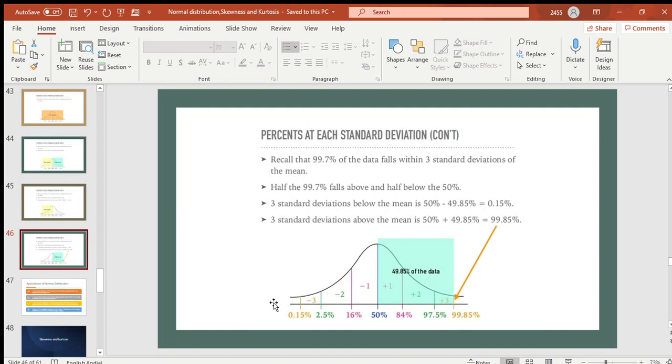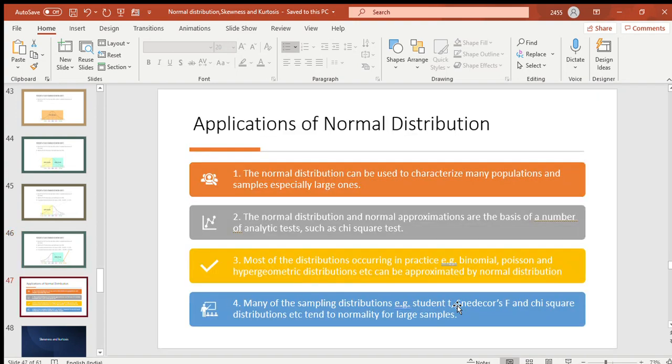Okay, so from 0 to 100, these are the percentages in a normal curve: 0.15, 2.5, 16, 50, 84, 97.5 and 99.85.